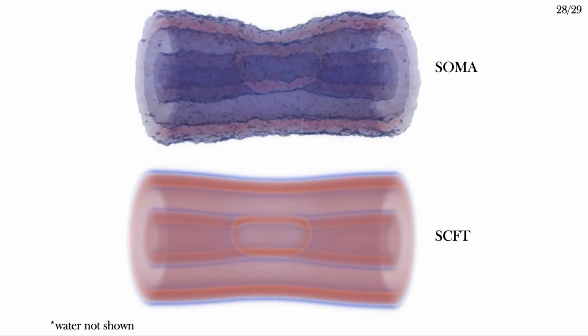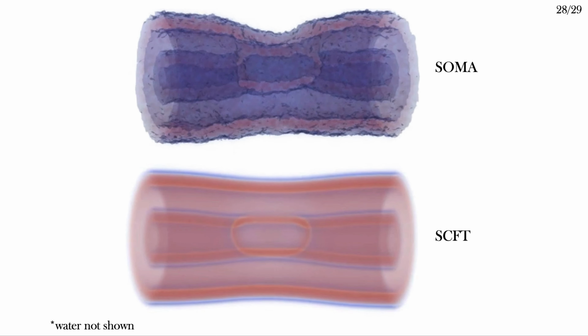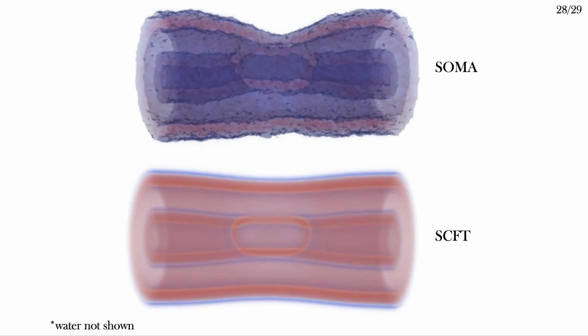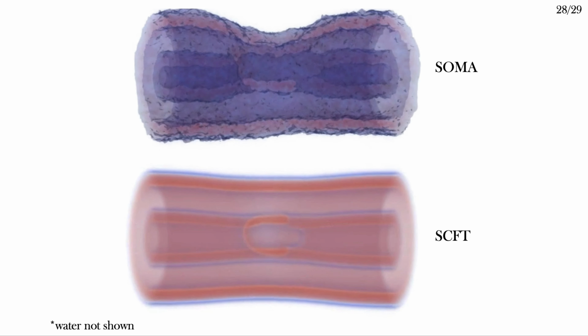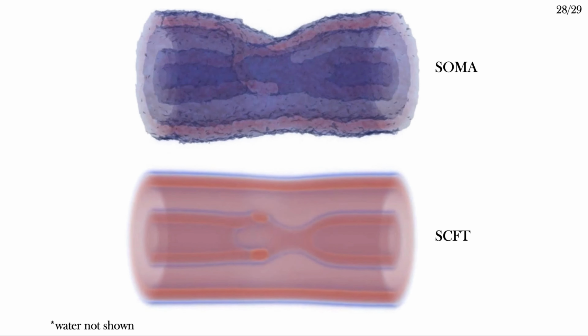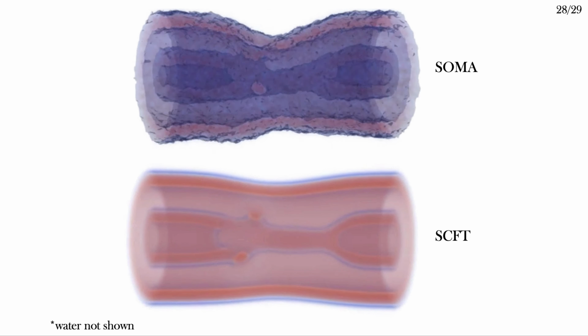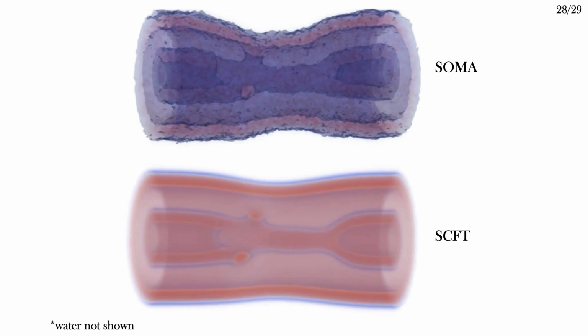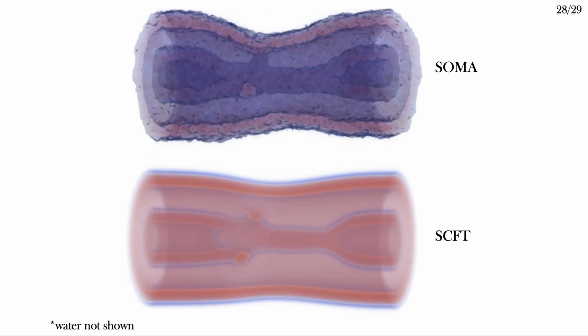The top video shows the Zoma result, and the bottom shows the SCFT with string method result. Since there's no explicit time in the string method, and there's no activation time, I adjusted the speed and inserted pauses to line them up. Nonetheless, it seems that the Zoma simulation follows the path predicted by SCFT. I've done a lot more of these comparisons. Once again, see the paper for details.